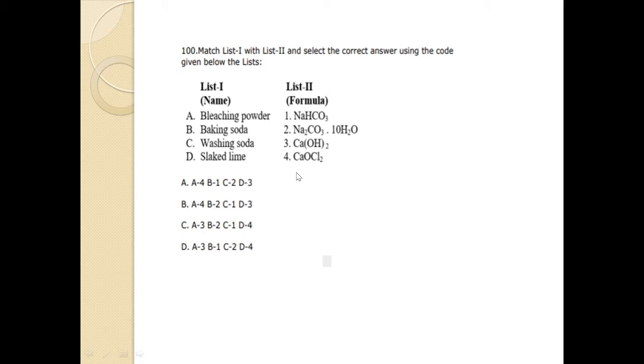Now this is also match the following. So here you have to find out the formula of the names. So the correct answer is option A. Bleaching powder is CaOCl2, baking soda is NaHCO3, washing soda is Na2CO3.10H2O, and slaked lime is Ca(OH)2. Remember this.